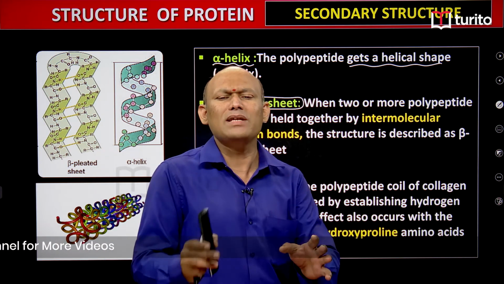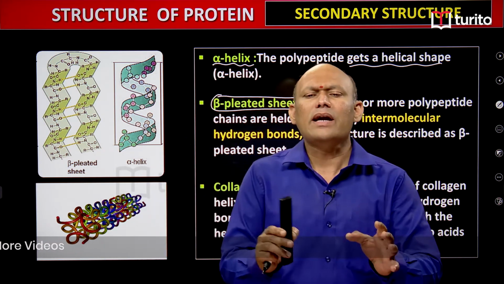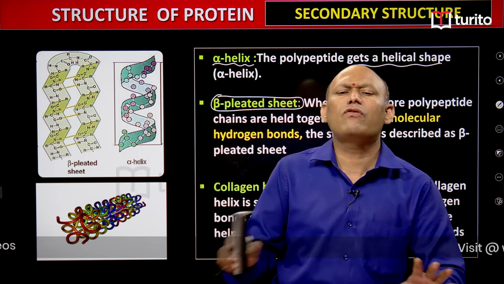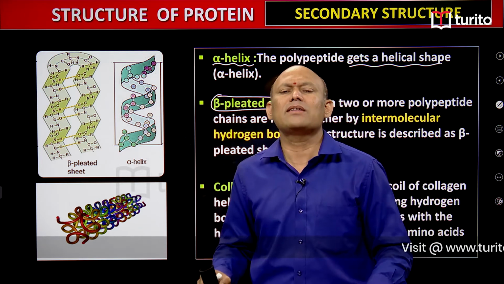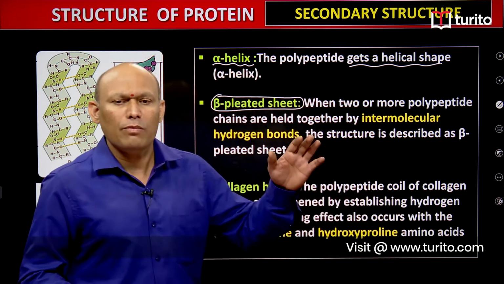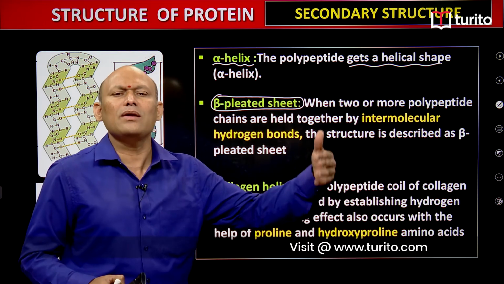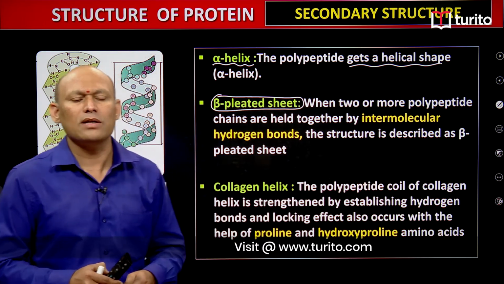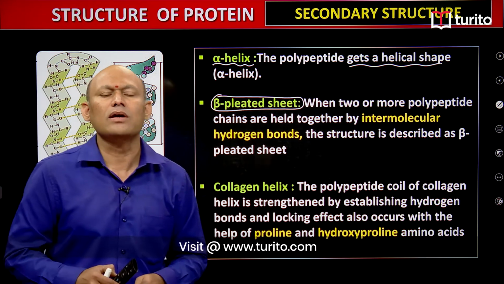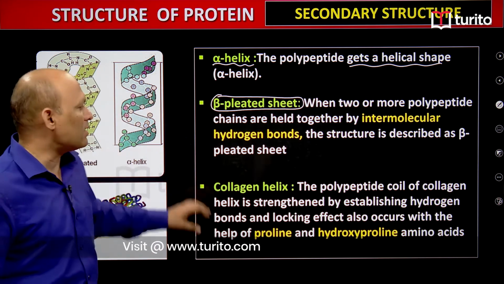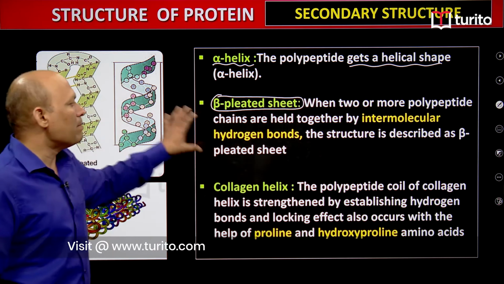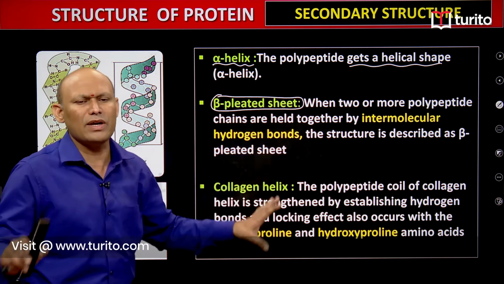It means hydrogen bonds formed in between amino acids of polypeptide chains. Sometimes one or more polypeptide chains are held together by means of intermolecular hydrogen bonds. So this kind of structure is known as beta pleated sheet, students. It is very, very simple.